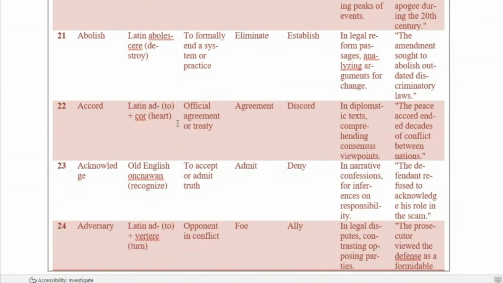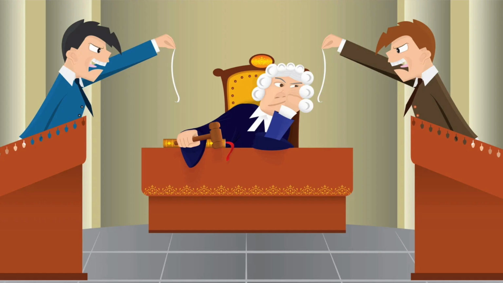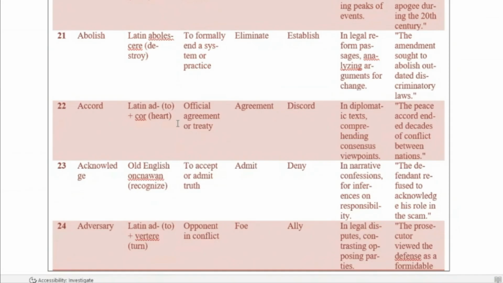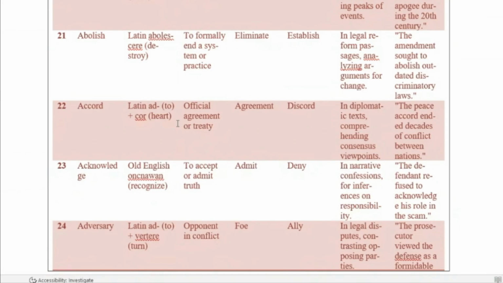Next is the word adversary. It comes from the Latin roots ad, meaning to, and vertere, meaning to turn. An adversary is an opponent in conflict. The synonym is foe and the antonym is ally. In legal disputes, this word helps you contrast opposing parties. The prosecutor viewed the defense as a formidable adversary. This sentence clearly positions the defense as a strong opponent in a courtroom context.